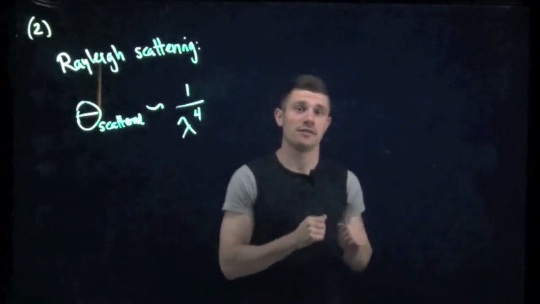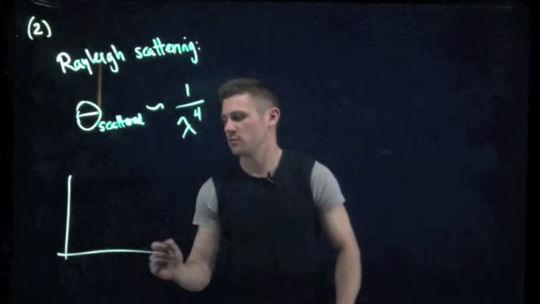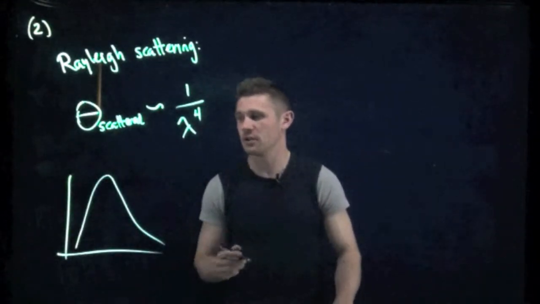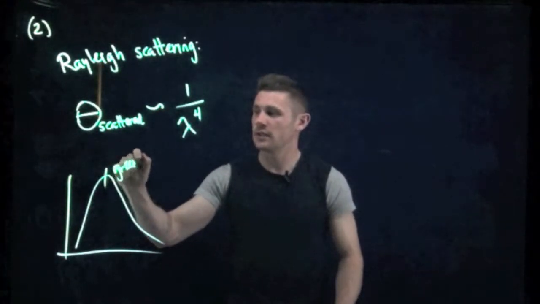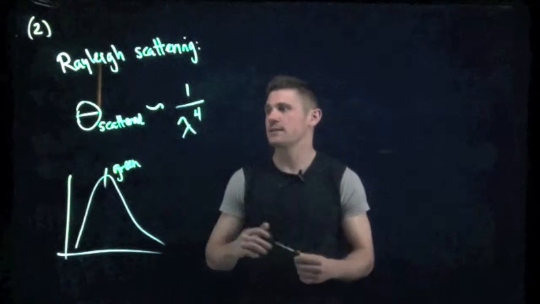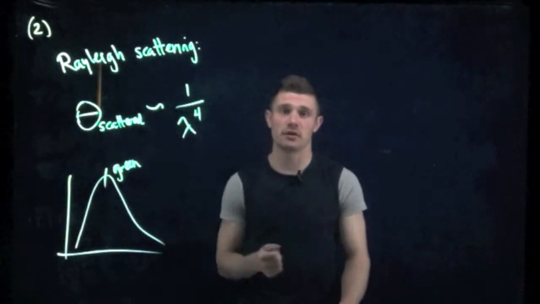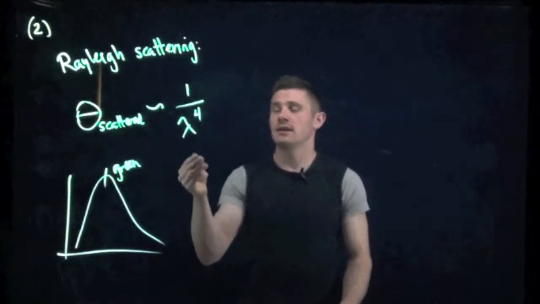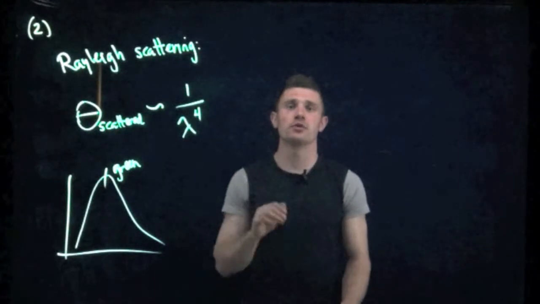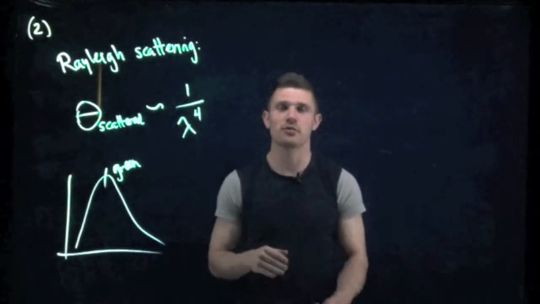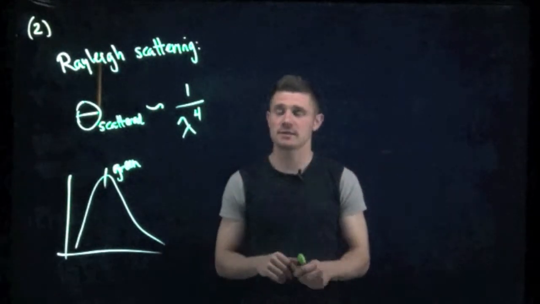depending on the wavelength of that light, so the sun has a certain black body that it emits at, it's going to emit light like this, like a black body function. It's going to have a certain peak. That peak is green light, and we're going to see that when this light from the sun comes into our atmosphere, it's going to get preferentially scattered depending on its wavelength. So red light, which has a longer wavelength, gets scattered less and just passes essentially straight through the atmosphere and comes down to Earth. So we just see that red light comes and hits us.